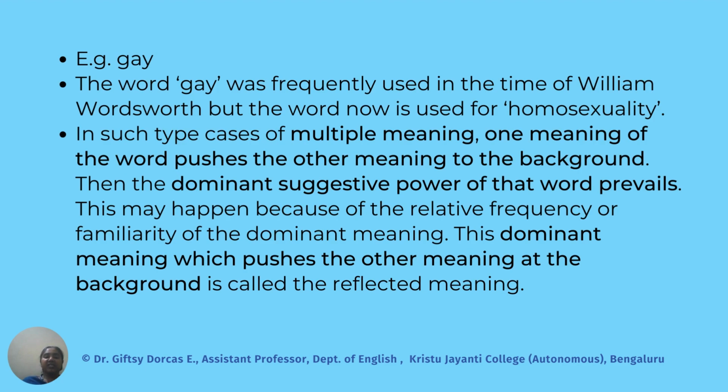So in such cases, when there are multiple meanings, one meaning of the word pushes the others to the background and becomes the dominant suggestive meaning. This power play, which produces a dominant meaning that pushes the other meanings into the background, is called reflected meaning.